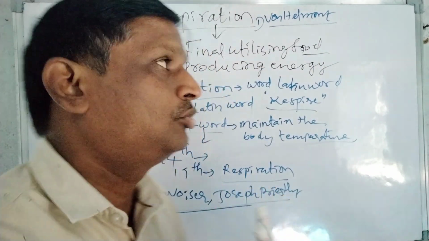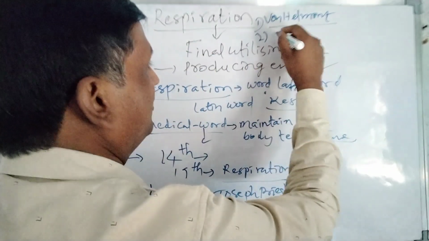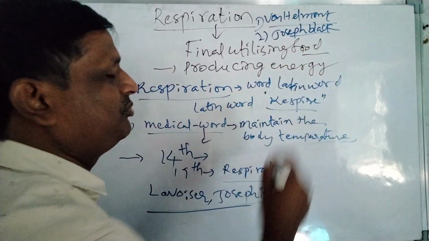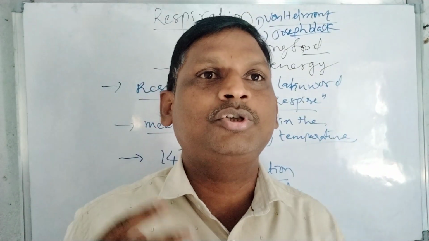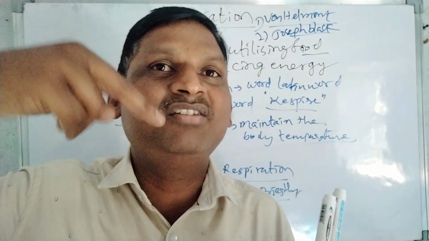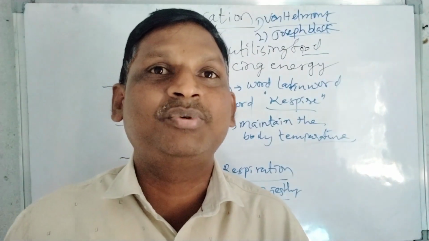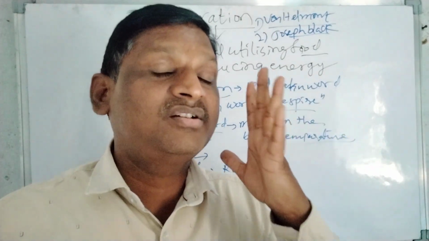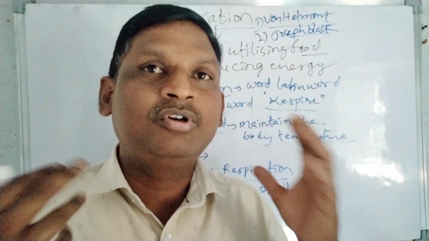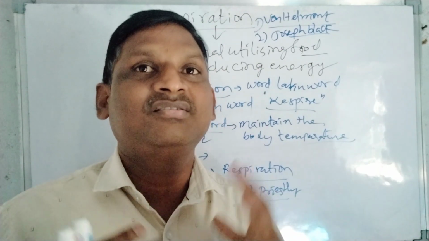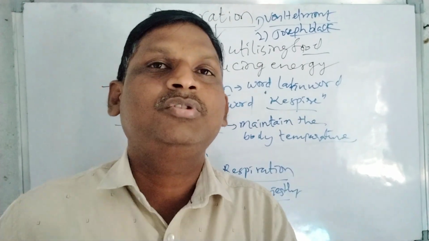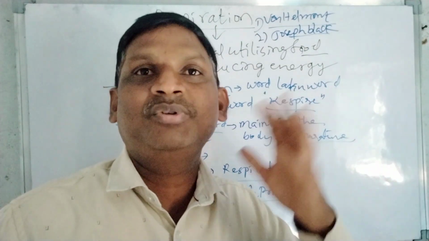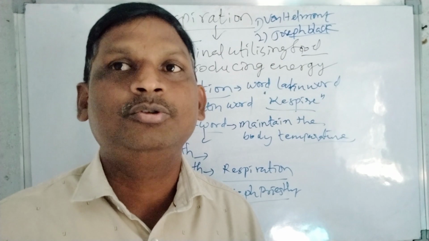Next, the scientist Joseph Black, about the gas that escaped into the atmosphere when charcoal was burnt, the invisible gas, he conducted several experiments and he told that the characters of that gas, this gas when it is sent into the lime water, that lime water can change into the milky white precipitate, says Joseph Black.